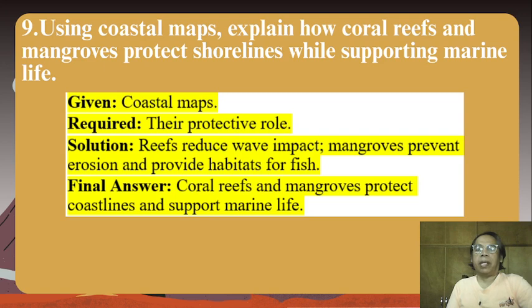Solution. Reefs reduce wave impact. Mangroves prevent erosion and provide habitats for fish. Final answer. Coral reefs and mangroves protect coastlines and support marine life.